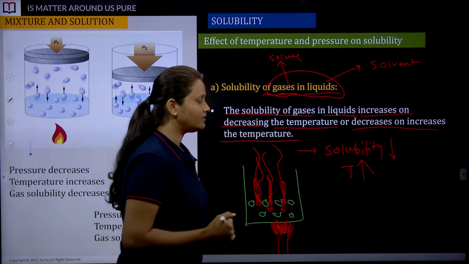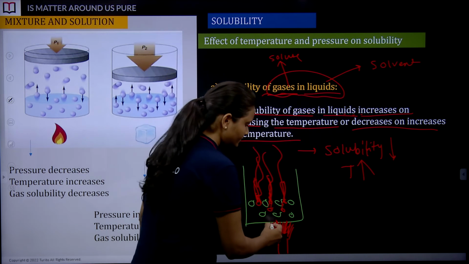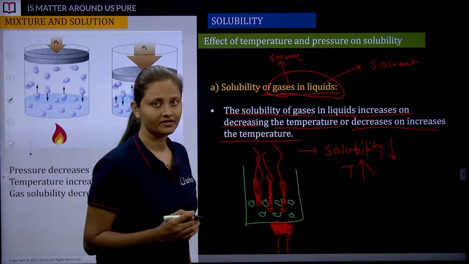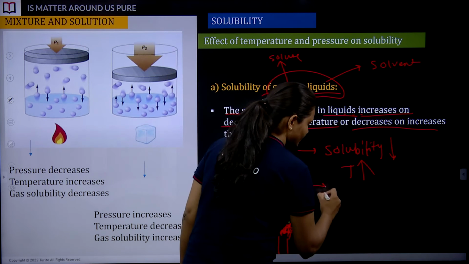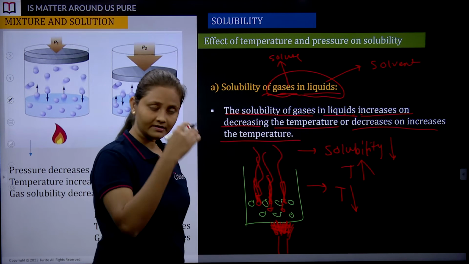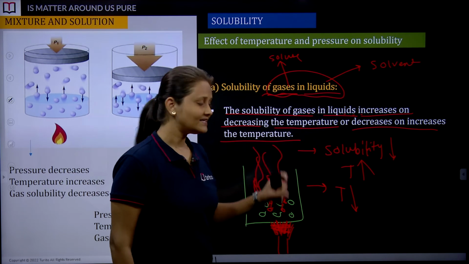So what shall we do? How about not supplying the heat? How about decreasing the temperature? So what is case number 2 here? We are going to decrease the temperature. An arrow in the downward direction tells that something is decreased.